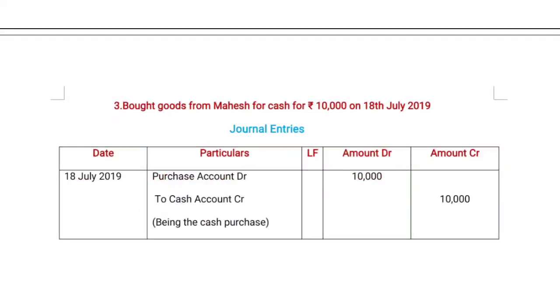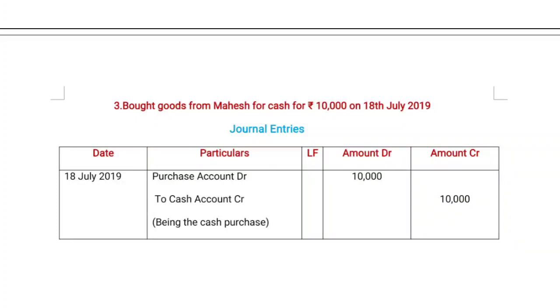Coming to the date column, 18th July 2019. Then coming to the particulars column, purchase account is debit. Why? Because goods are coming to the business, whereas cash is going out of the business, that's the reason the cash account is credit. The narration is being the cash purchase. Then coming to the amount column, the given amount is 10,000 rupees, and the credit side is also the same.